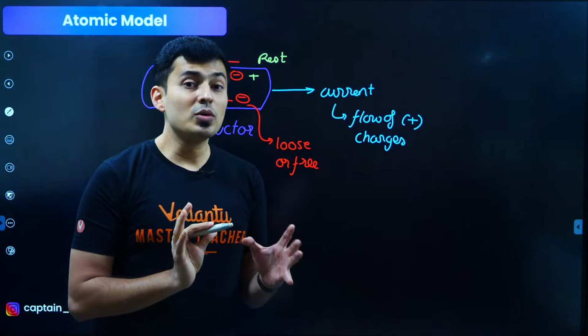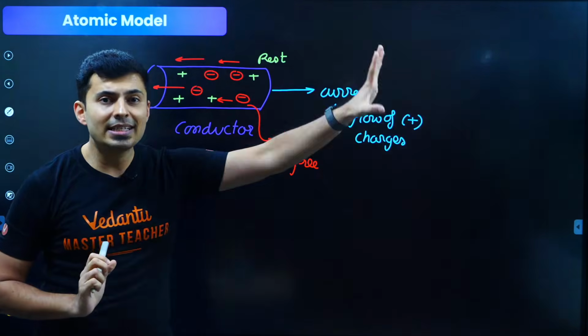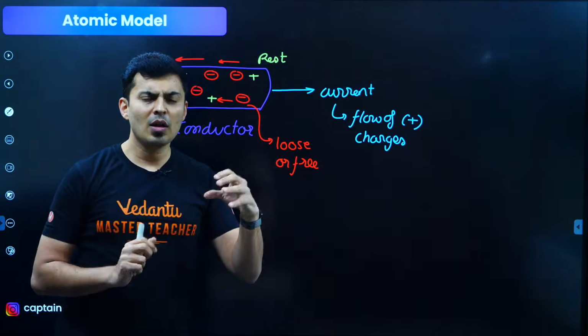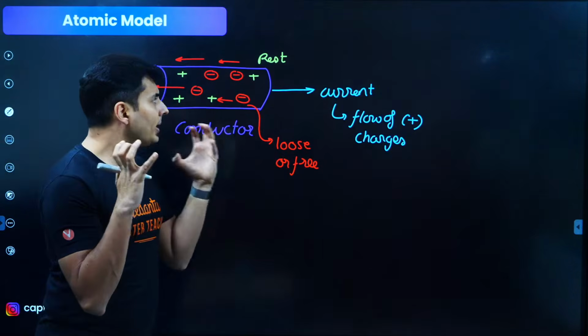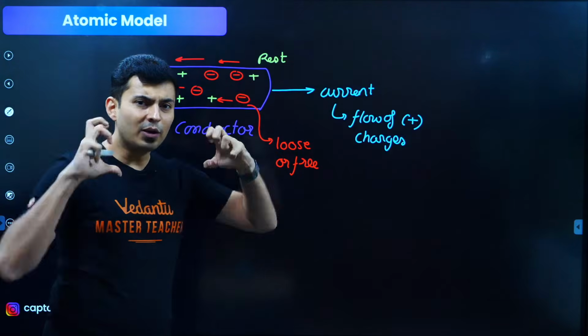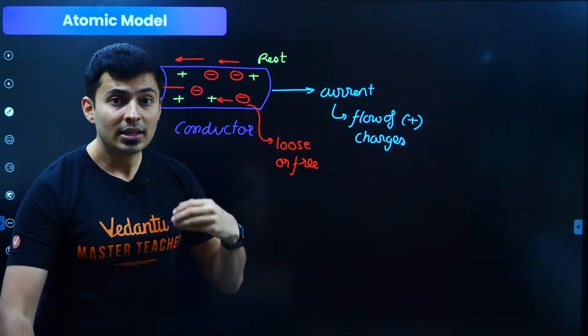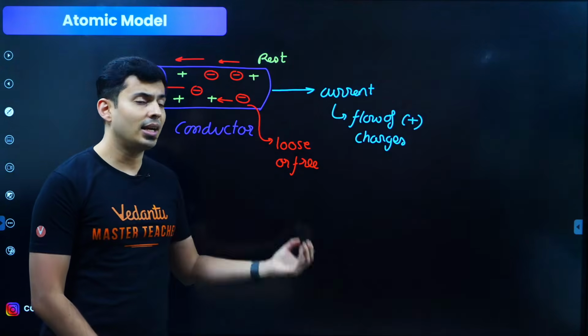They are free or they are loose. That's why they are able to move easily in that conductor. That positiveness is not able to move so easily, so it is like a fixed thing. That gave Thomson an idea.